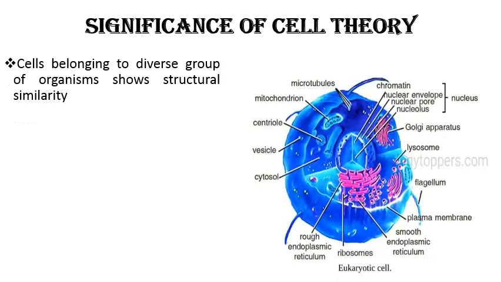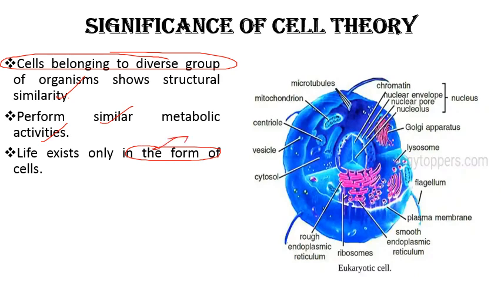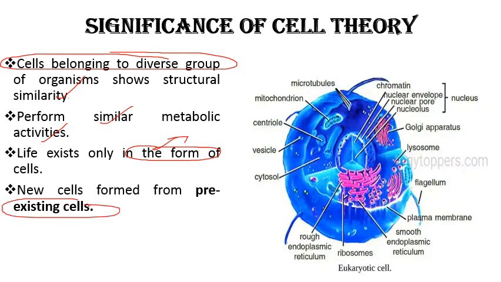Next comes significance of cell theory. So what are the various significances of cell theory? It explains that cells belonging to diverse groups of organisms show structural similarity, means they show some sort of similarity in their physiology and biochemistry. Then all the cells perform similar basic metabolic functions or activities, and life exists only in the form of cells, means without cell life is not possible. And cells arise from the pre-existing cells, means new cells are formed from the pre-existing cells. So these are the messages, or we can say information, provided by cell theory.